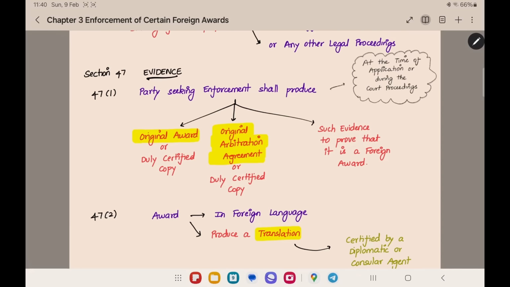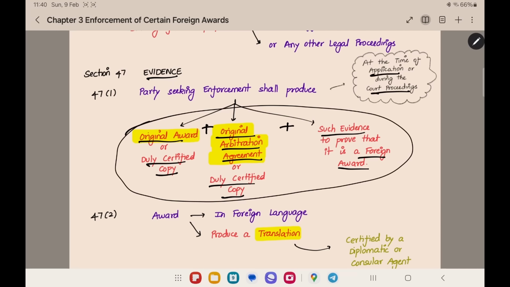What are all the evidence they are asking? Original award or duly certified copy. And then original arbitration agreement or duly certified copy. Next is such evidence to prove that it is a foreign award. There is no alternative. All these things should be present at the time of application or during the court proceedings. But you should give all three of these to enforce the award.